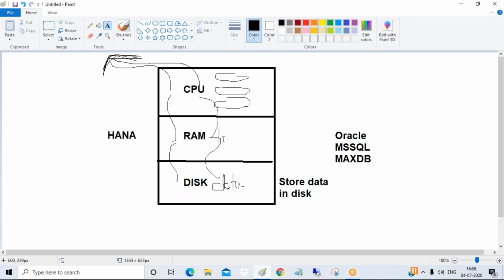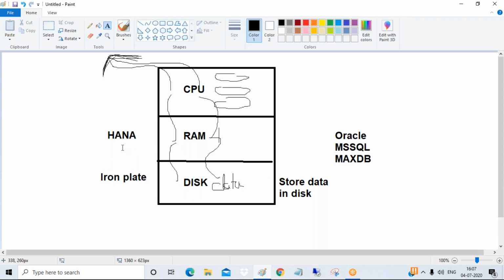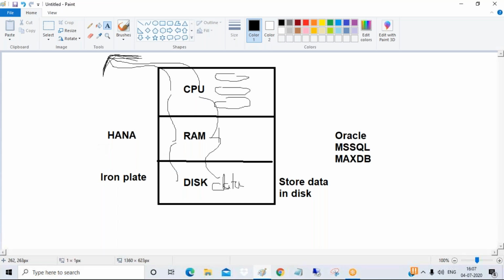And one more thing we need to understand: disk is made up of an iron plate, and RAM is made up of semiconductor devices.